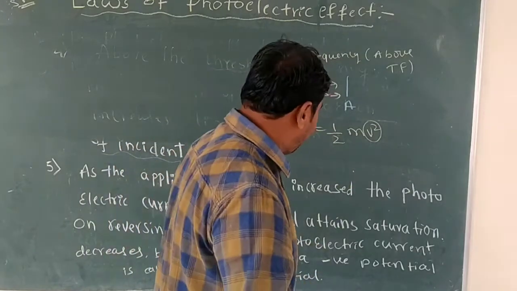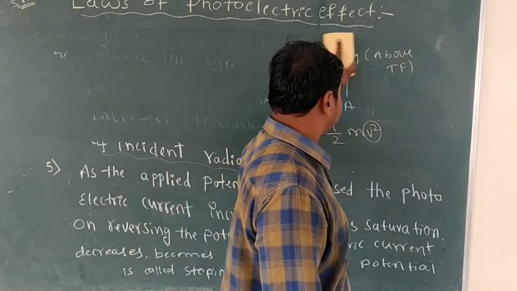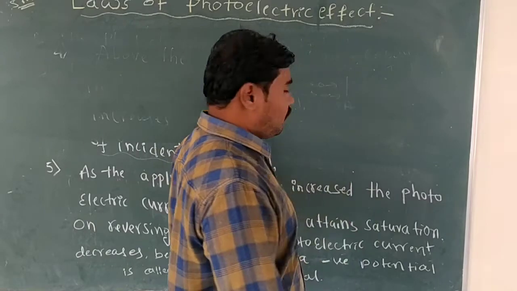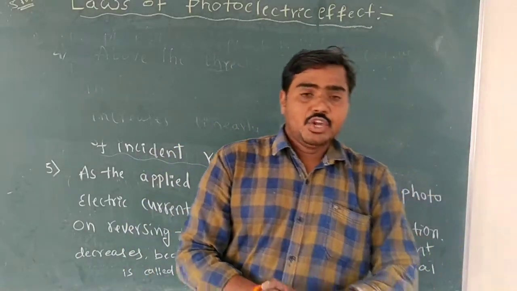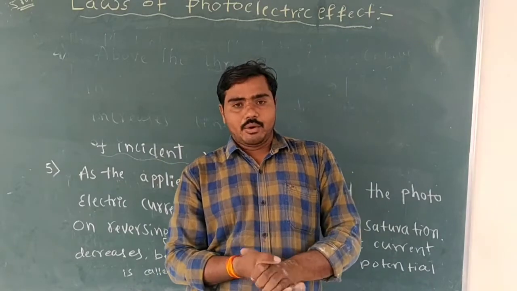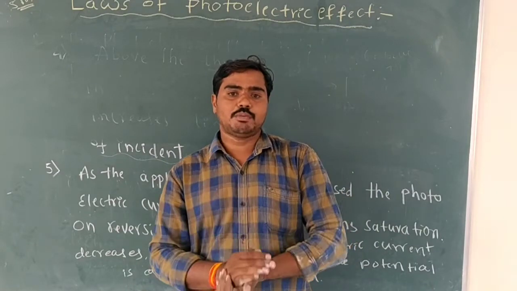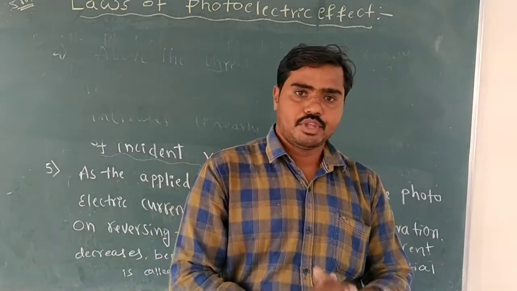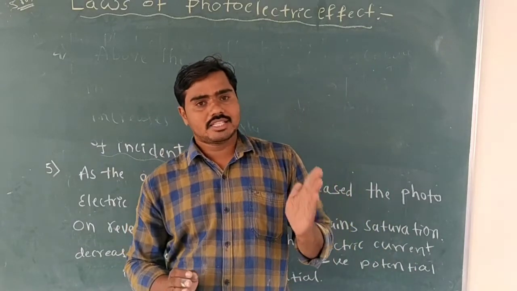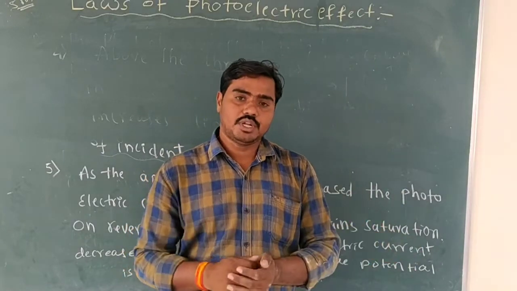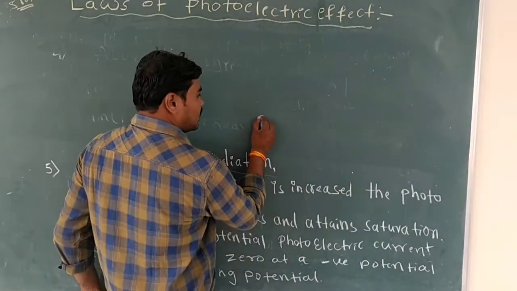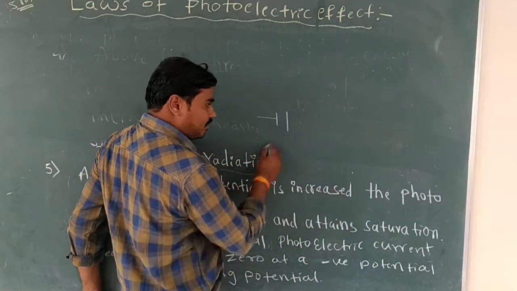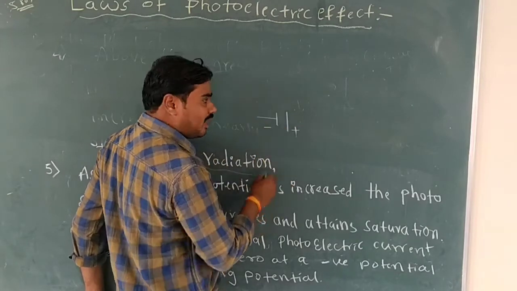And the fifth law. Already we know, when negative potential is connected to the cathode and positive potential is connected to the anode. Say here, this one is a battery with a negative terminal and a positive terminal.